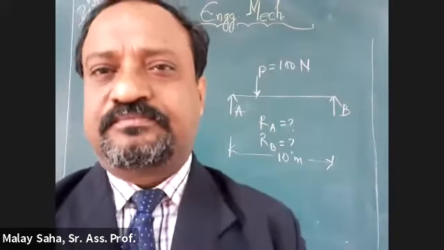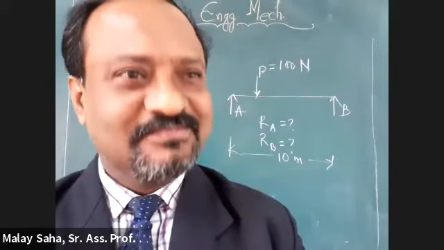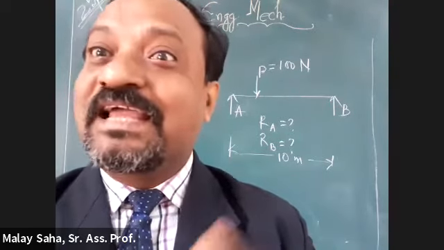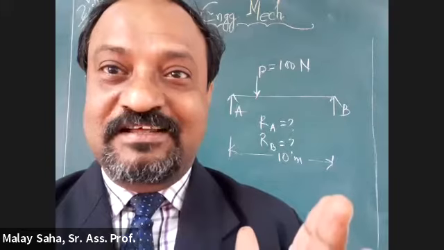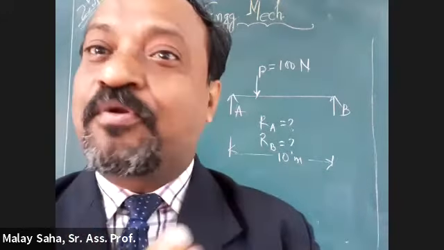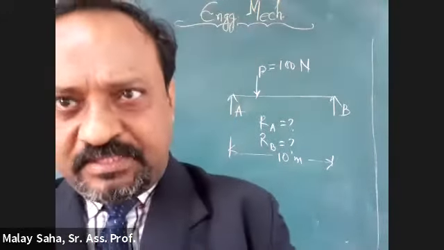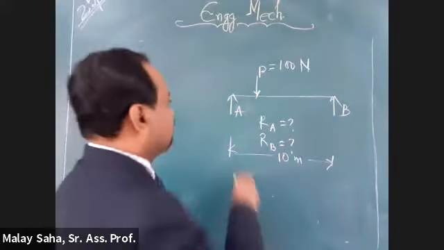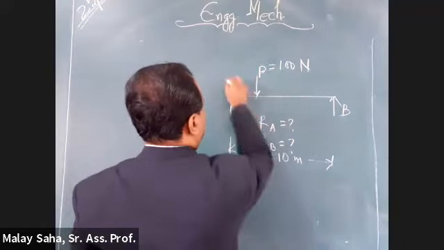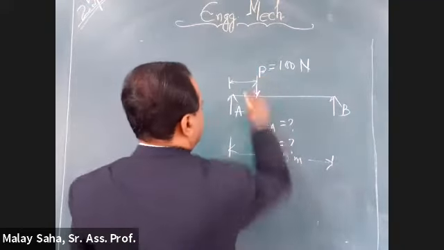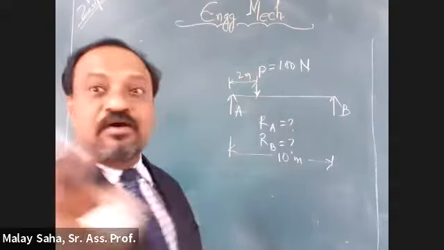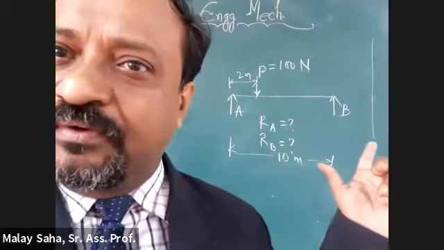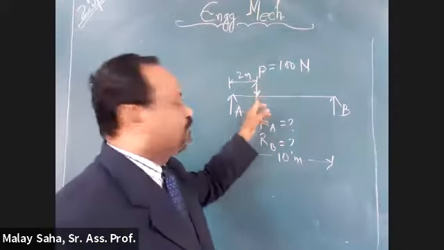Sir, but we have to find out that distance between A and P, the interdistance. Yes. The position of P from A or from B, if you know the total length, you require one more data. Let us say 2 meters. Now you are in a position, am I right or not? Now we can find out because you know the position of P.